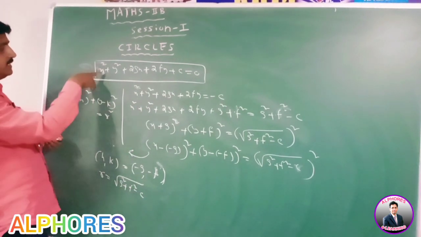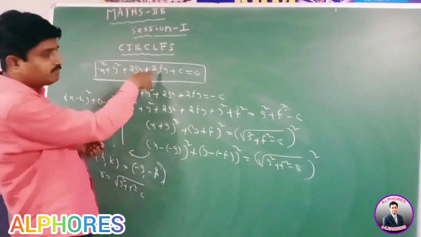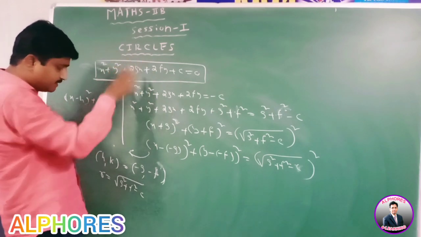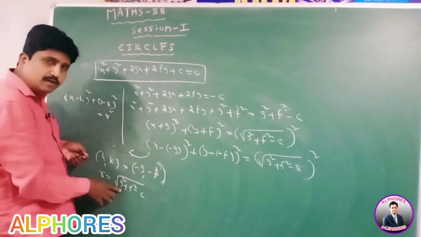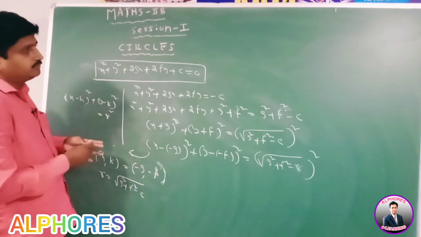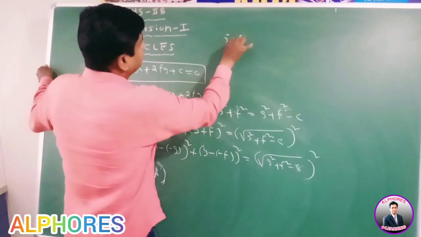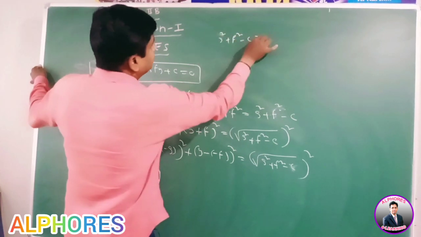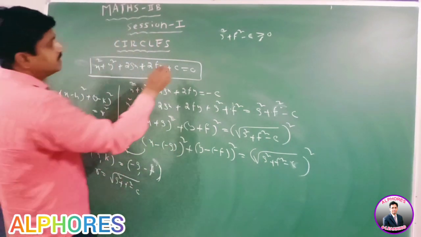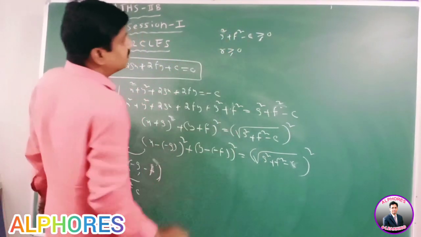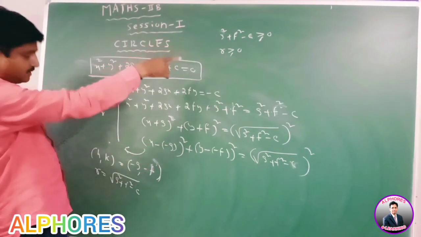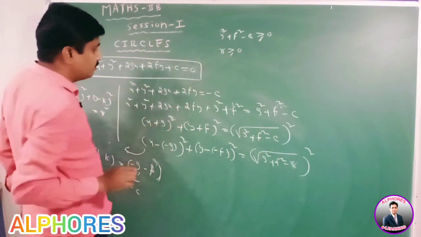Observe here, this equation x square plus y square plus 2gx plus 2fy plus c equal to 0 is called the general equation of the circle. The center of this circle is minus g comma minus f and radius is under root of g square plus f square minus c. Here g square plus f square minus c is always greater than or equal to 0. It is a positive value. It means r is also greater than or equal to 0. Here g square plus f square minus c must be greater than or equal to 0. Therefore r is greater than or equal to 0. Okay.